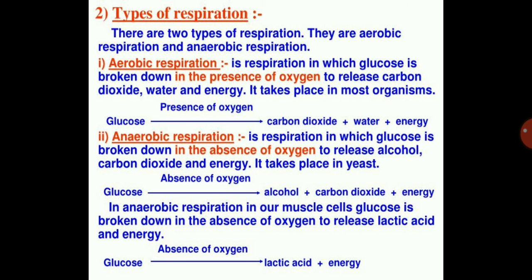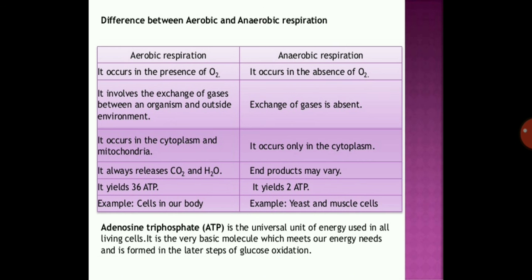Okay, so it is easy to remember what happens in anaerobic respiration. You can remember the two examples. One is the production of alcohol, the fermentation. When you make idli and dosa, there also fermentation takes place, that is anaerobic respiration. And the second example I have given you is muscle cells. When you exercise or walk or run for a long time, you get cramps in your muscles or legs, that is due to the production of lactic acid in your muscle cells.